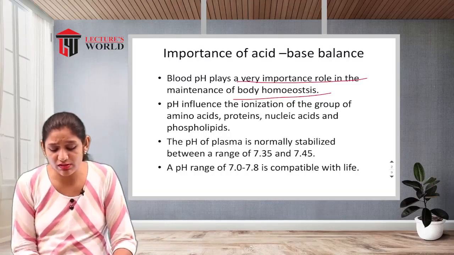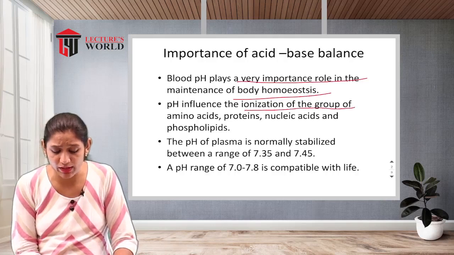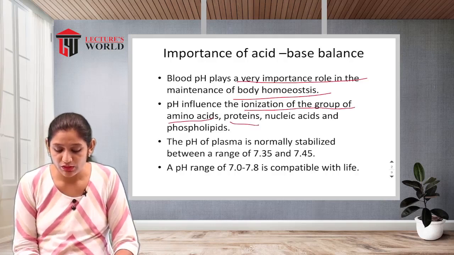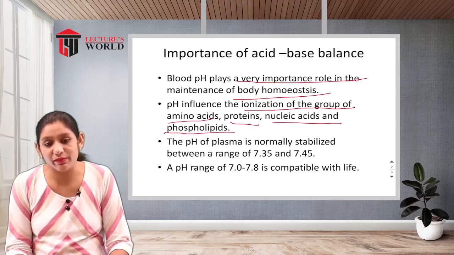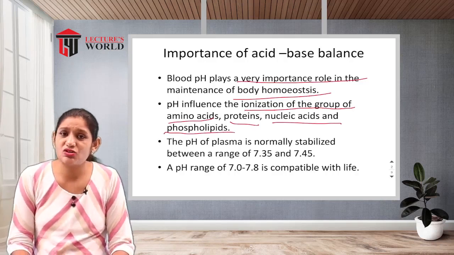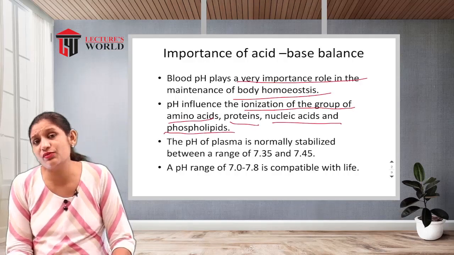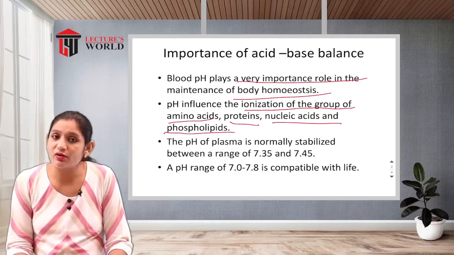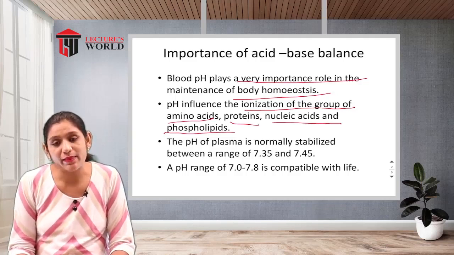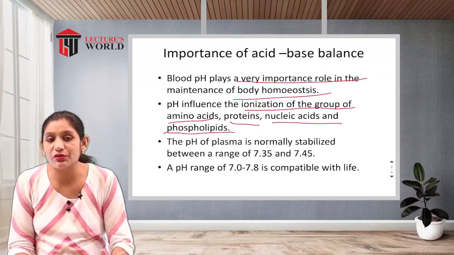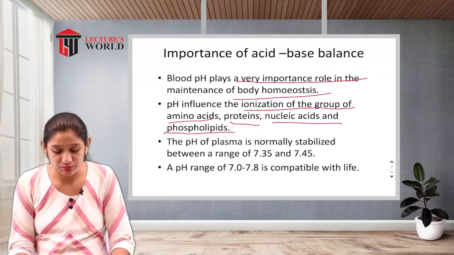pH influences the ionization of the groups of amino acids, proteins, nucleic acids and phospholipids. That is, the pH of the acid and base influences the ionization of the groups of the amino acids, proteins, nucleic acids and phospholipids.